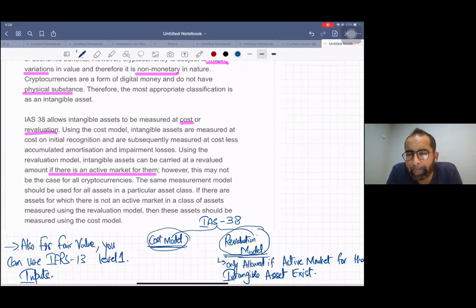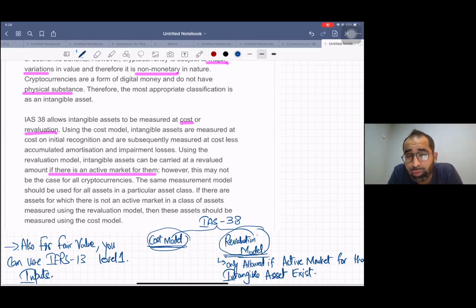So now look at me. When we came to the conclusion that cryptocurrencies are accounted for under IAS 38, you have two options, whether to go for the cost model or the revaluation model.